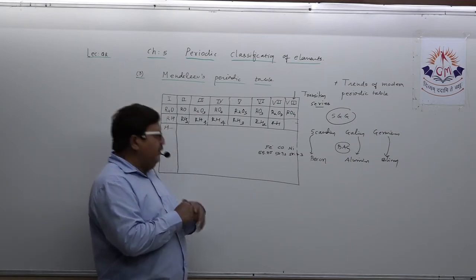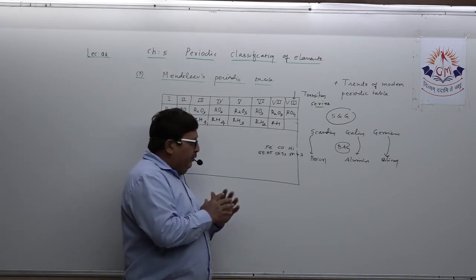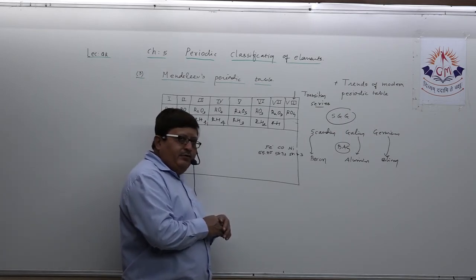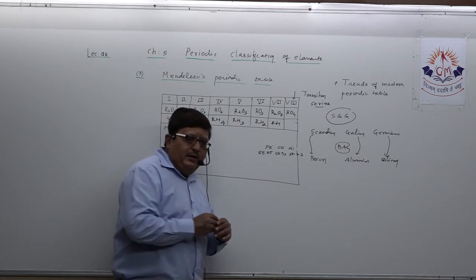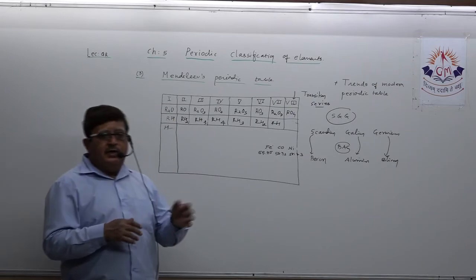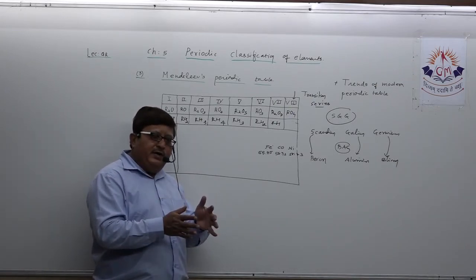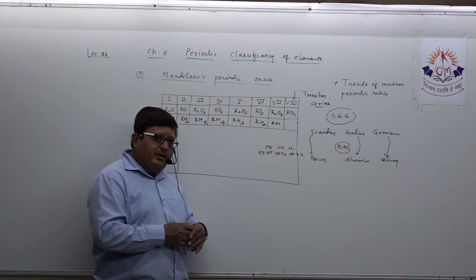The second one: in his time, whatever 63 elements were known, Mendeleev gave importance to two facts: arranging elements according to increasing atomic mass and grouping the elements having similar chemical properties.